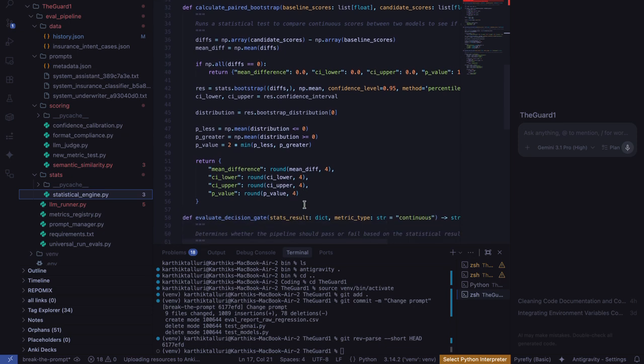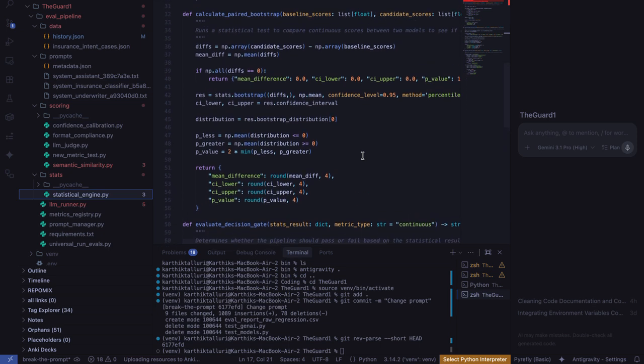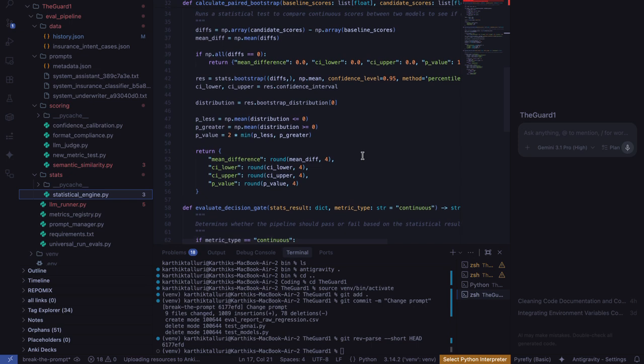But for continuous metrics, we use the bootstrap test. What the bootstrap test does is it takes our array of outputs, which are continuous. It multiplies them, makes them into a matrix, and averages them across their length, and we get almost 10,000 samples here if you're using a 10,000 limit, and it sorts them based on their scores.